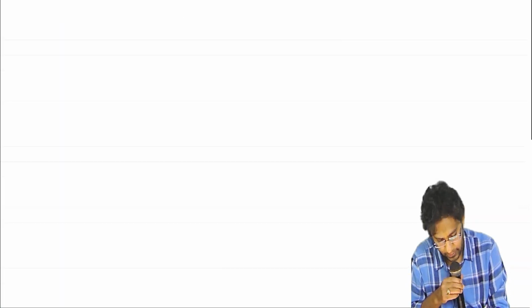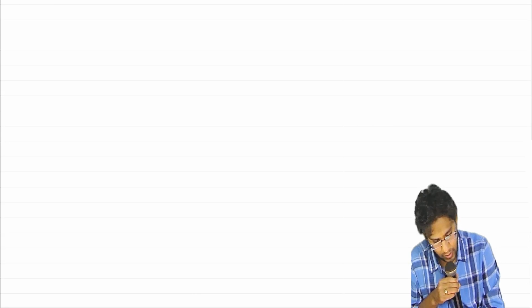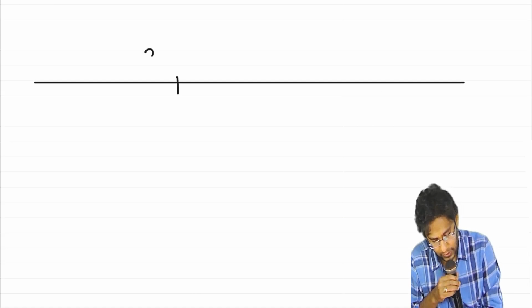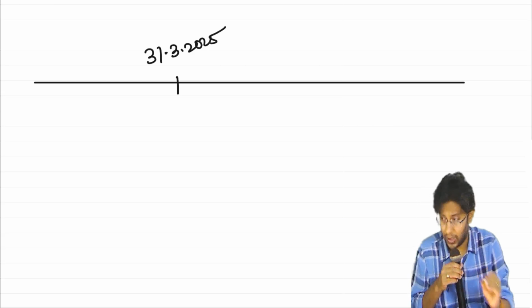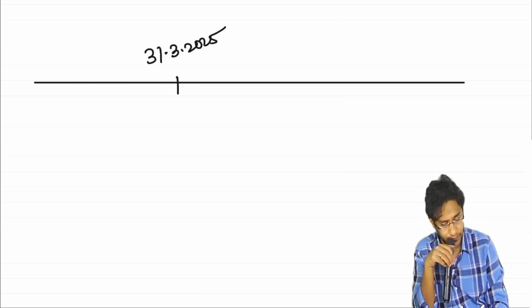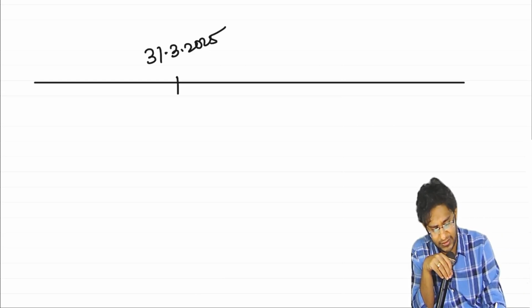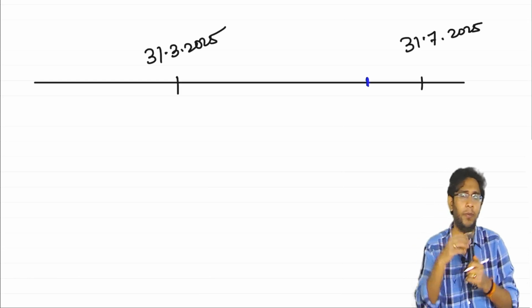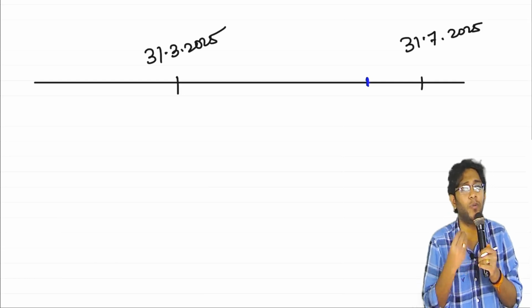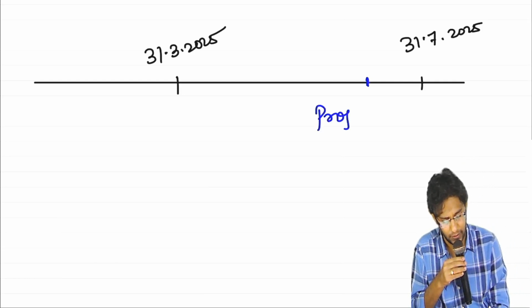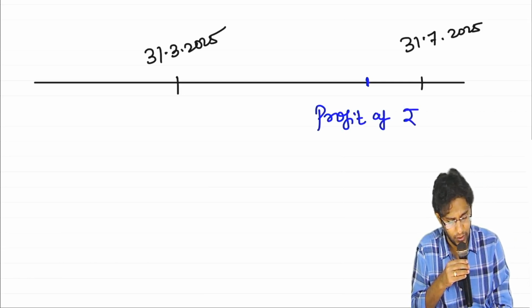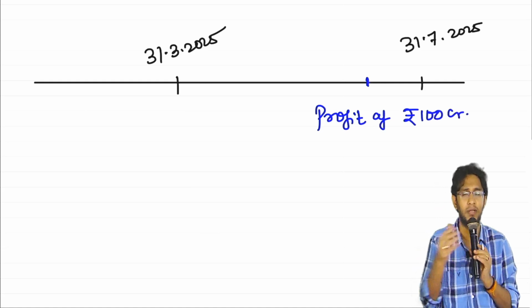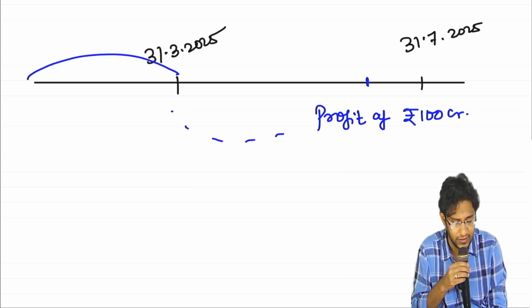One more point is there. Before I tell you that point, you should answer me. Look at this. This is 31st March 2025, end of the current year. Our financial statements are getting approved by this date. In the meantime, management prepares financial statements. They have a first-hand idea of how much profit they earned. The company earned a profit of 100 crores this year. For this period, profit is finalized here.